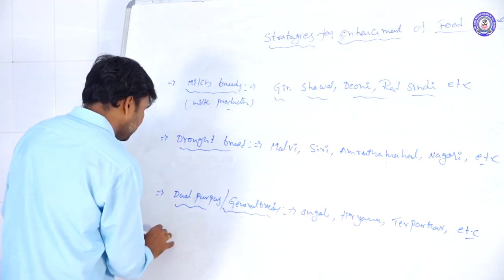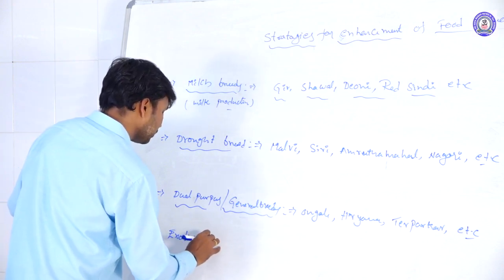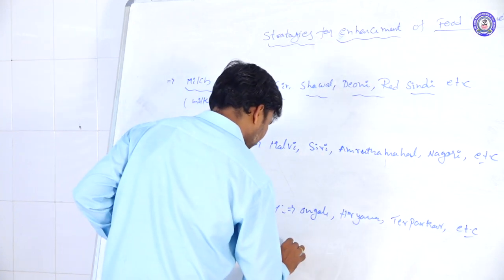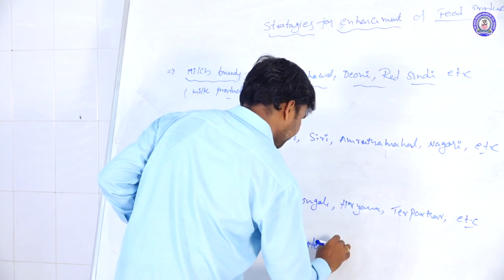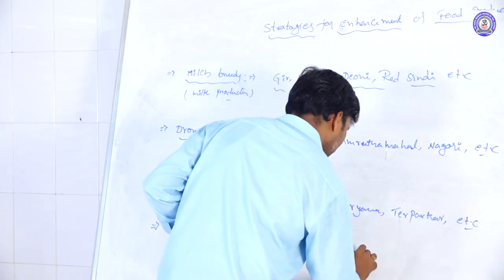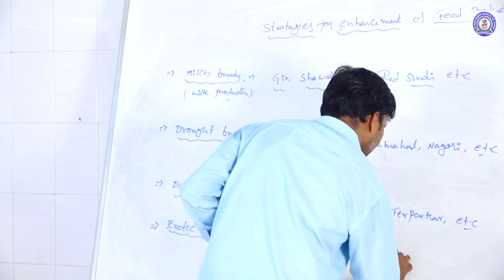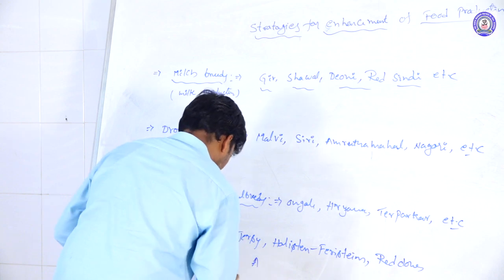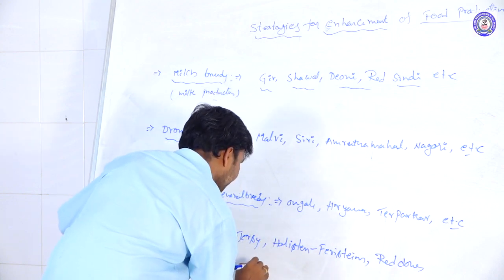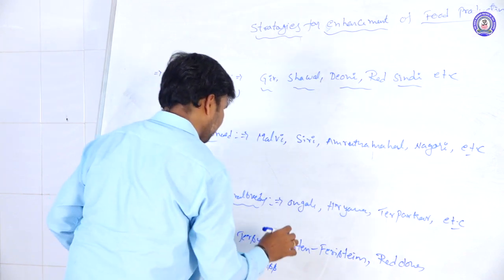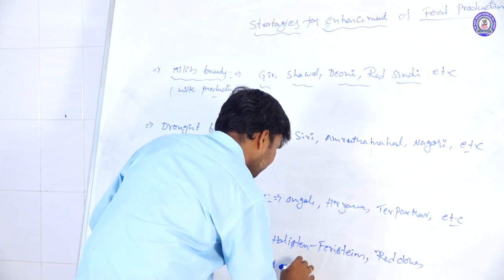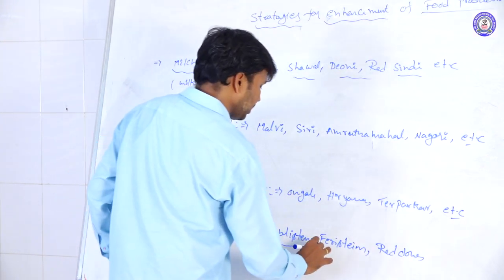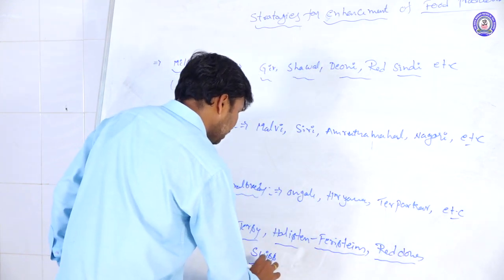Like that, exotic breeds. Some of the exotic breeds are Jersey, Holstein, Persian, Red Dane, and the Swiss varieties.